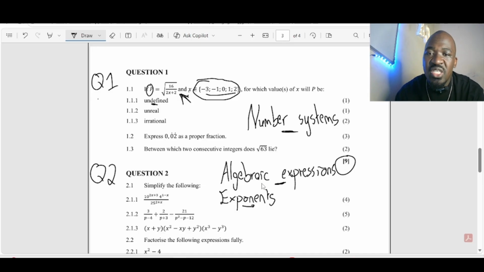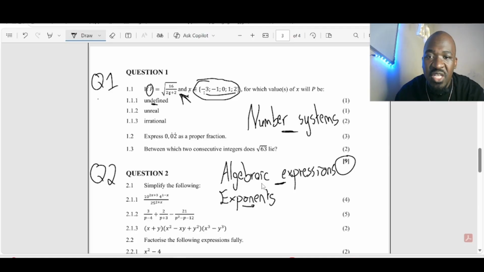So what we are doing here, we're taking -3, we put it here on X, right? So we are looking for those values here. I'm not going to break it down, as I said, but you are going to take your -3, you put it here on X, you put it in your calculator as it is, everything there. You want to check which values between these values are going to give you a P as undefined.